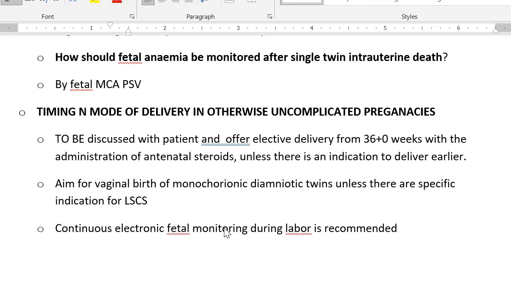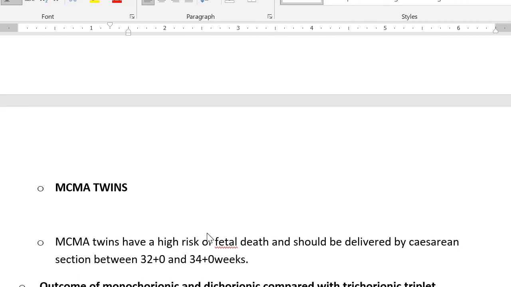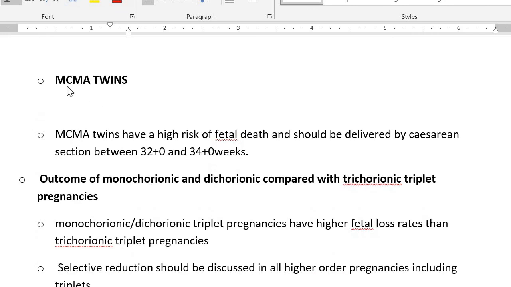Okay, so regarding timing and mode of delivery, we should deliver them from 36 weeks. If things are going well, we should discuss it at 36 weeks, and we will not do cesarean section unless there is an obstetric indication. Then in labor, we have to offer continuous fetal monitoring. That is important, okay? If you have monochorionic monoamniotic twins, they are at very high risk of fetal death.